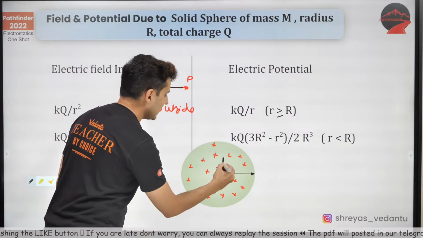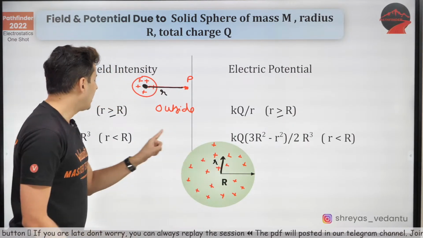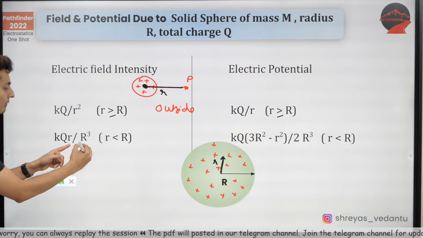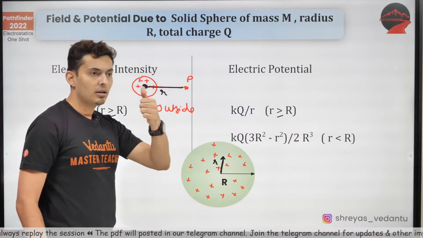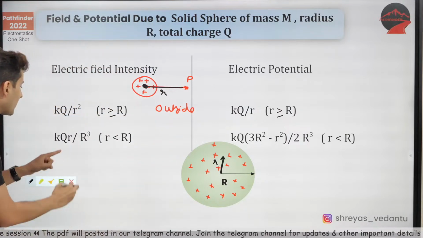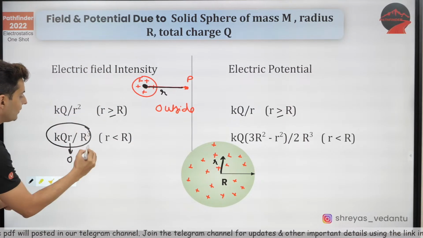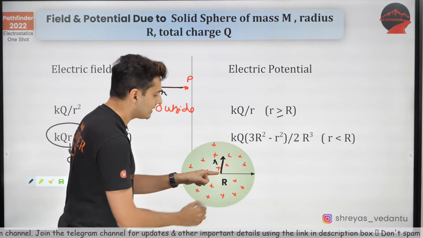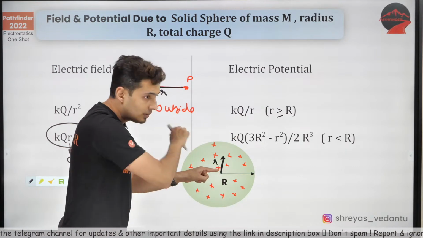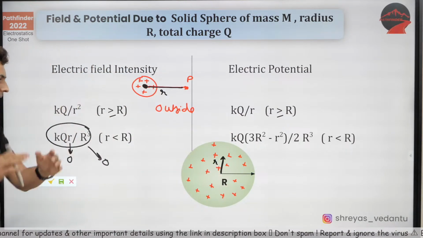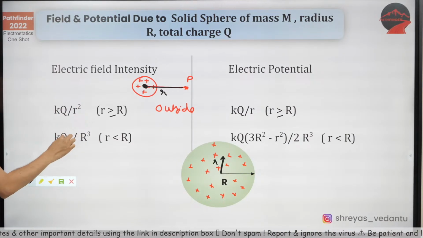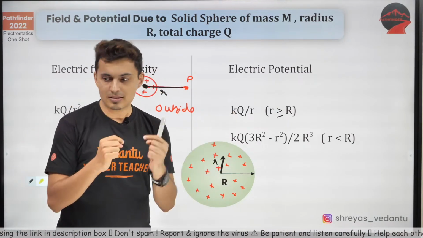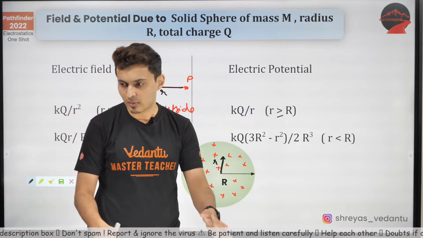If you are inside, where r is less than R, then the formula is slightly different. It is kqr divided by R cube. You can also see if r is 0, then the field will be 0, which makes total sense. If you are exactly at the center, the field being a vector will cancel from all the sides. That's how you can remember this. In the numerator you have that variable r, so if it becomes 0, the field vectors cancel from everywhere. All this comes from Gauss's law.